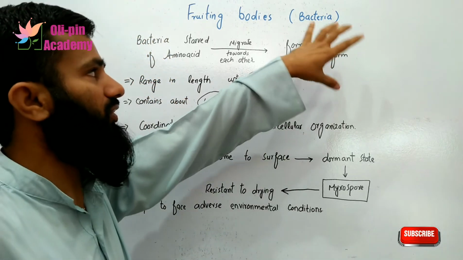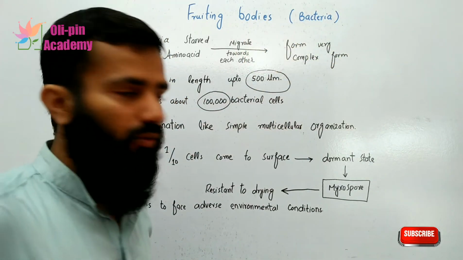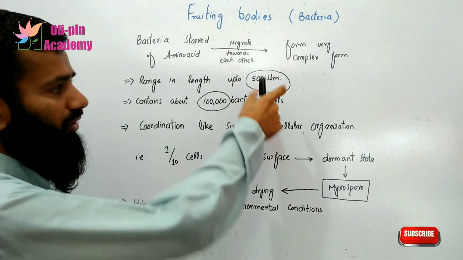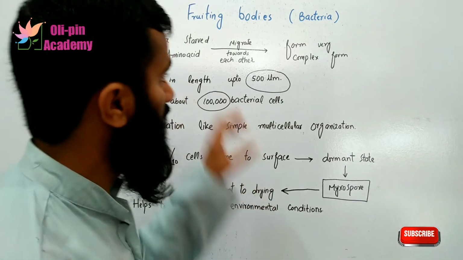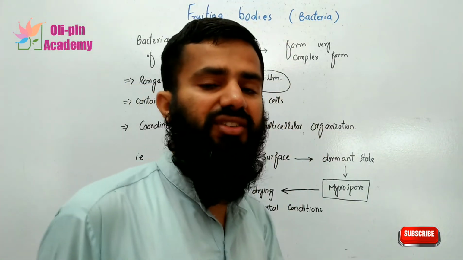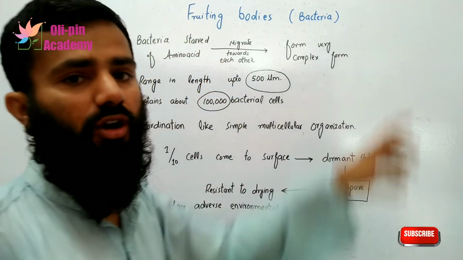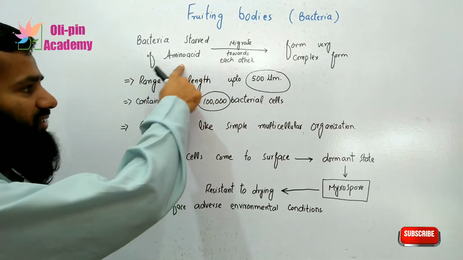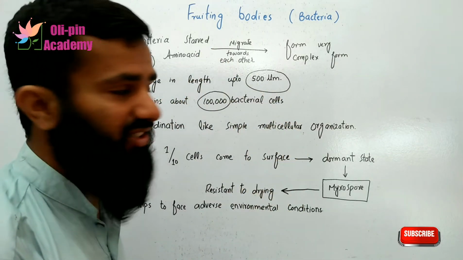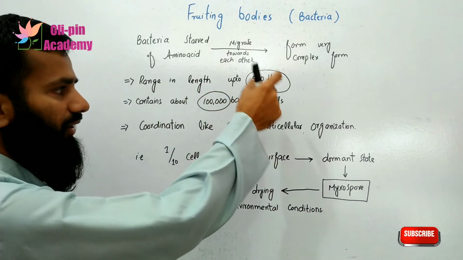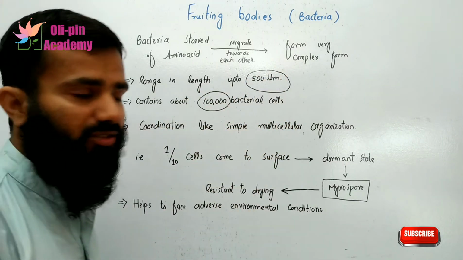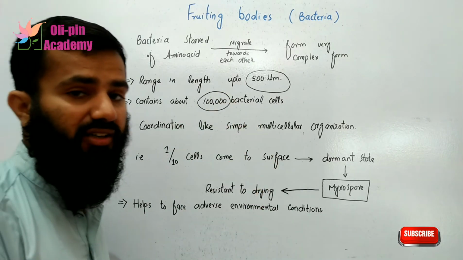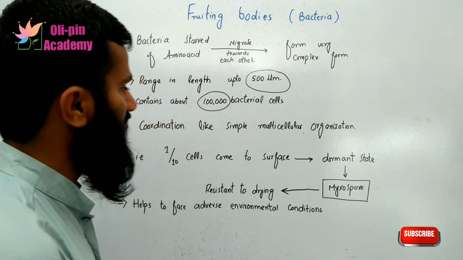These fruiting bodies can range in length up to 500 micrometers. Fruiting bodies are the complex morphological form of the bacteria which are about to starve of amino acid, joined together, and migrated towards each other. They can range in length up to 500 micrometers, and can have about 1 lakh bacterial cells, or about 0.1 million bacterial cells.